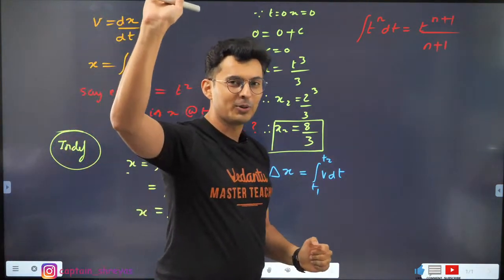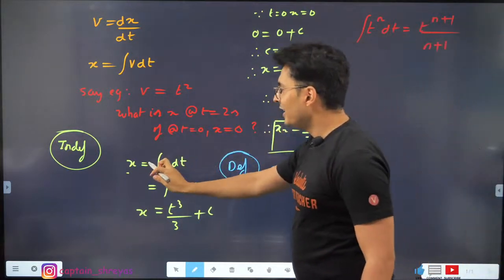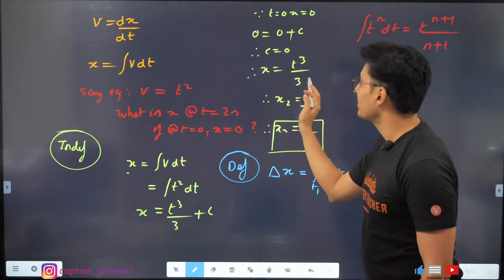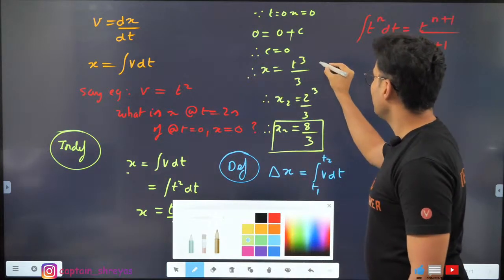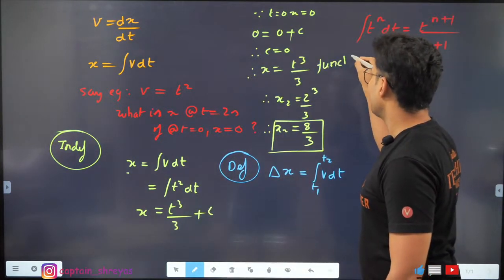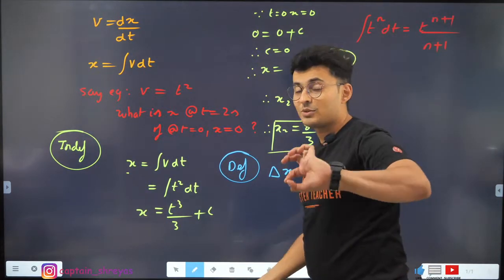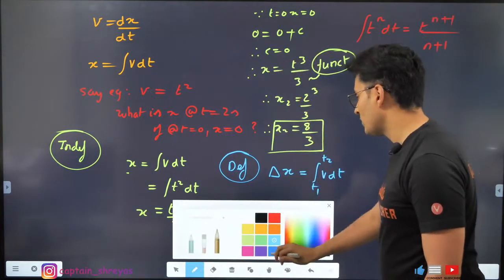How many of you did not know this? Raise your hands. Honestly, tell me. Did you know this? Indefinite integration always gives you the function. Look at this. You got the function. This was your function. Observe. Indefinite gave you the function itself. But definite always gives you the change in the function. Keep this in mind. Alright, so now let's solve this.